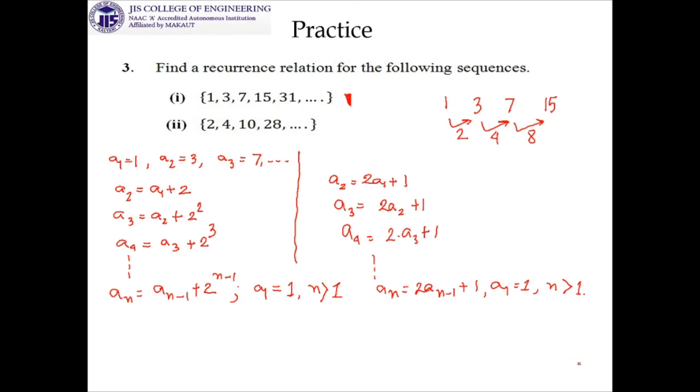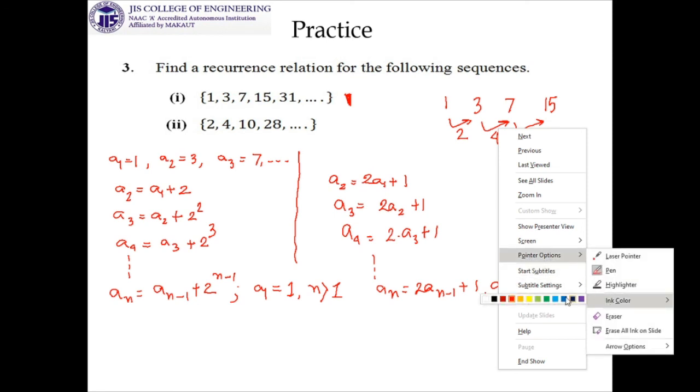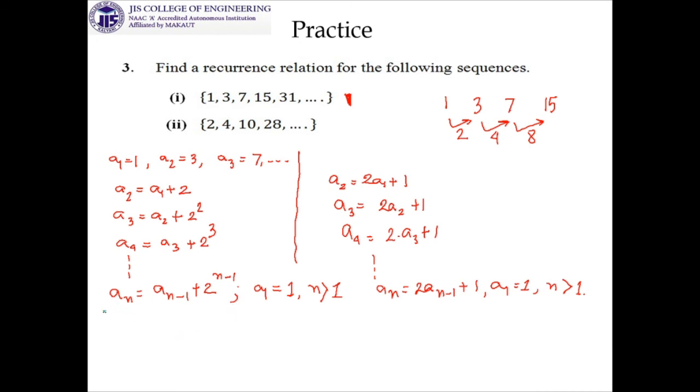So if we start the next problem, 2, 4, 10, 28 and so on, then similarly you have to start with a1 equal to 2, then a2 equal to 4.